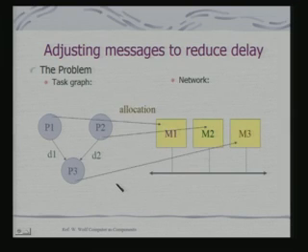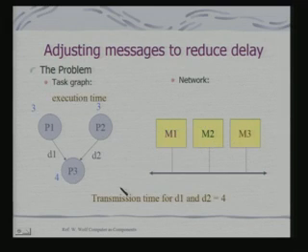Okay. So, first we need a task mapping. Let us say we have done this task mapping. Once we have this task mapping, this task will take different times to get executed on these processing elements. And then they need to communicate these. Okay. So, I have shown the basic execution times, say 3 units, it does not matter what is the time unit, 3 units of time for P1 and P2 and 4 units for the transmission time.